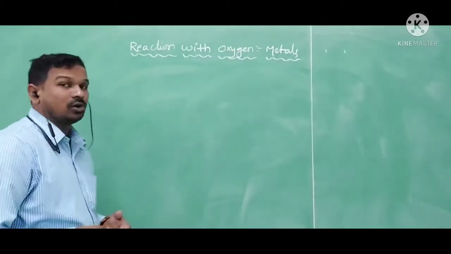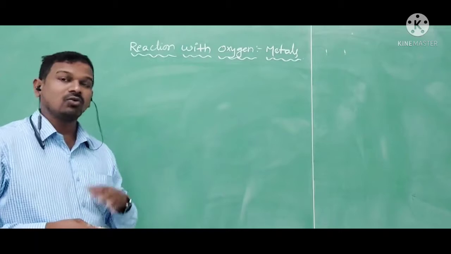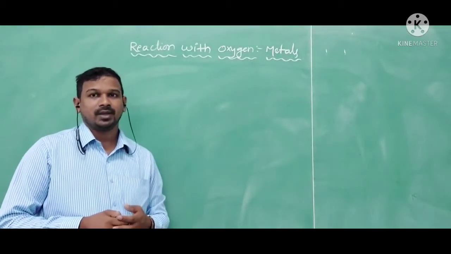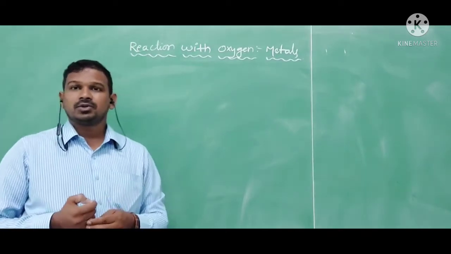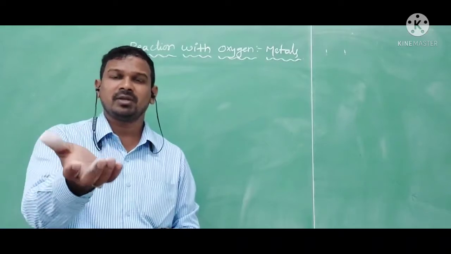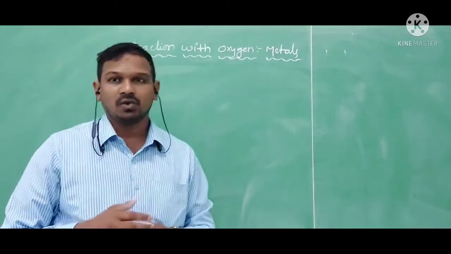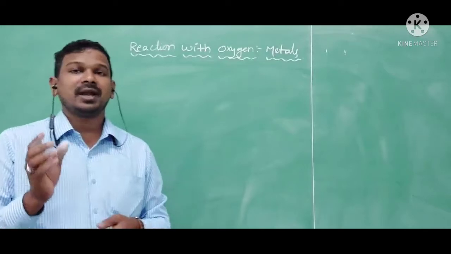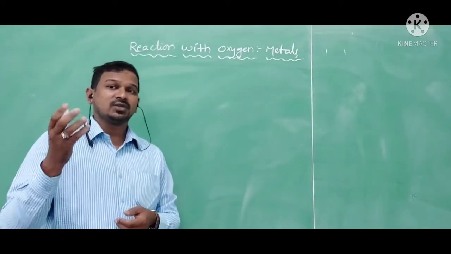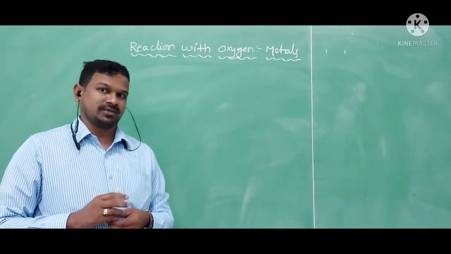Now here I am taking two more metals, and how they will react with the oxygen and what they are going to produce. As you know, sodium is very highly reactive with the oxygen. When you keep it in the open air, the sodium will react with the oxygen and catch the fire. That's why the sodium metal is kept under kerosene every time.